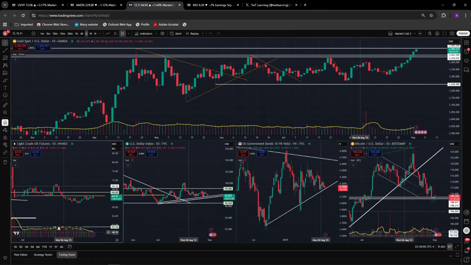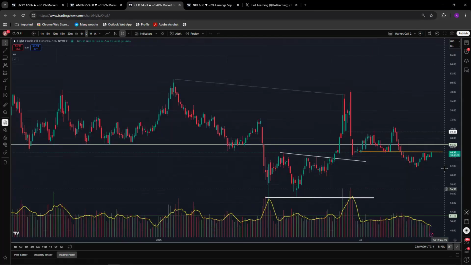On the other hand, oil. Oil has a very strong resistance around 65. It remains below this one. So this resistance is going to be the decisive point. If it goes above, we will go to at least 66.50. If we go down, then we are going to remain between 64 to 65.50 range, and 66.50, 66.60 on the upside.